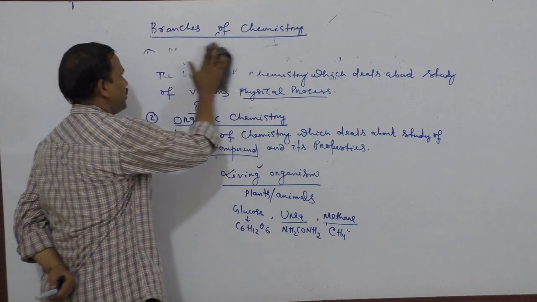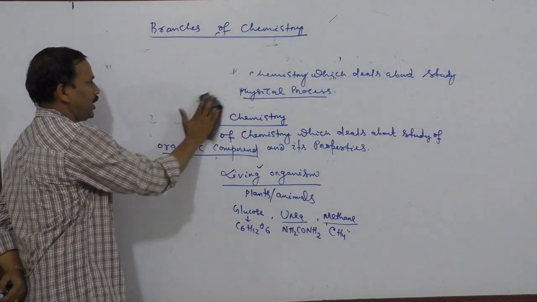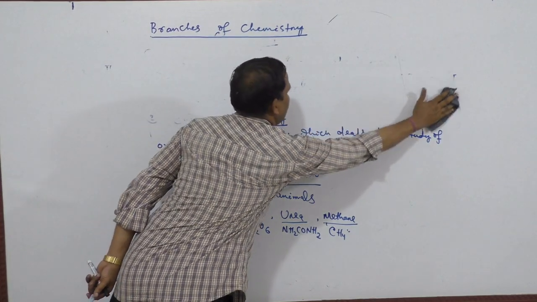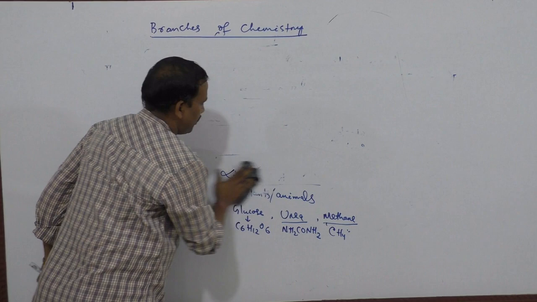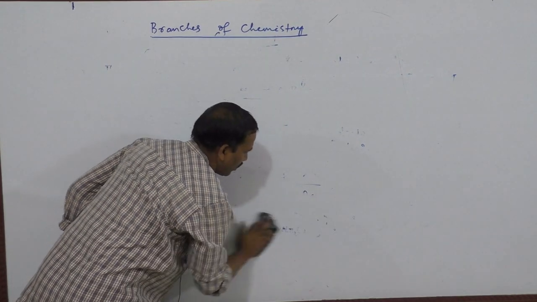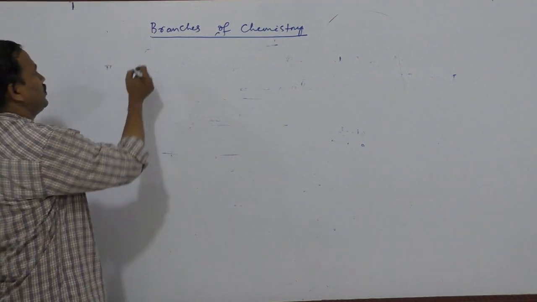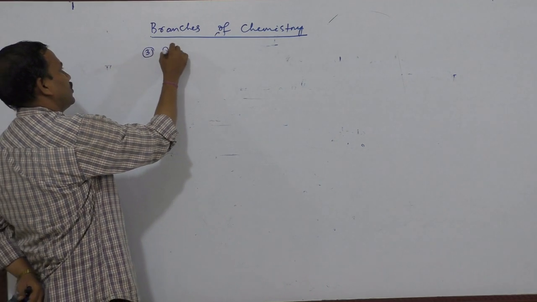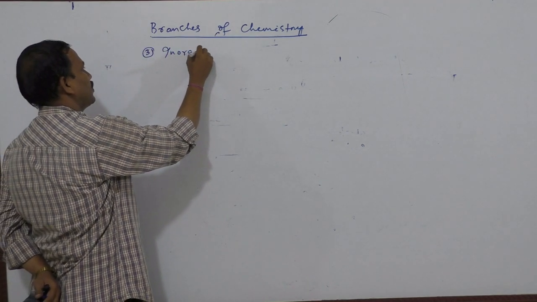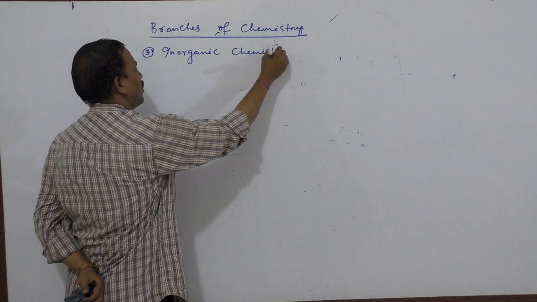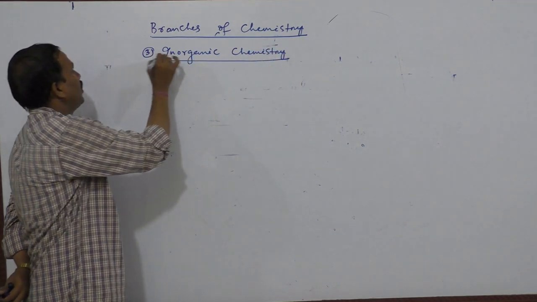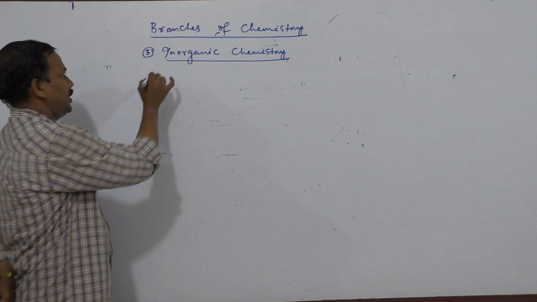Now the third branch of chemistry is inorganic chemistry.